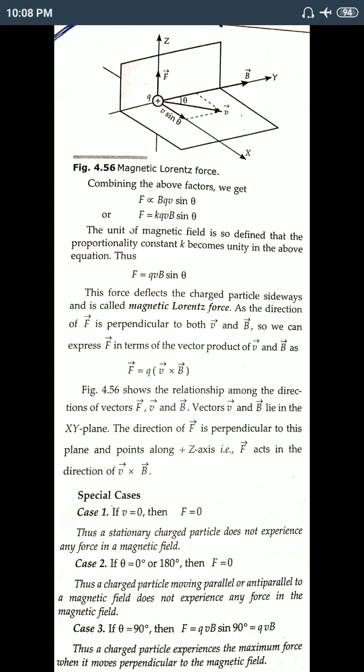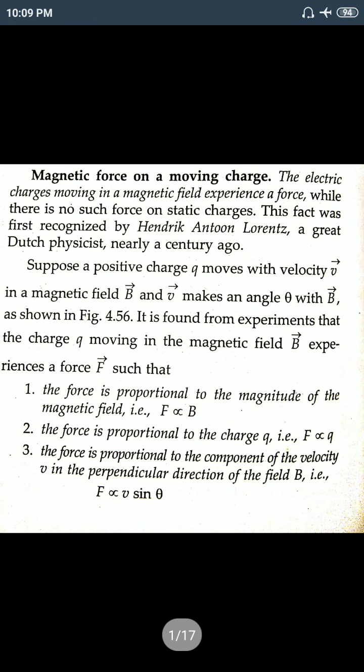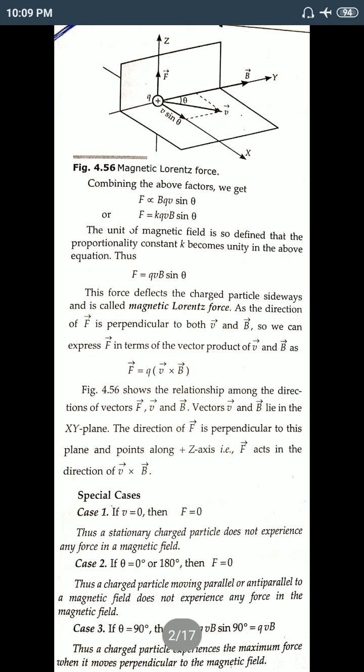Now if we combine these three, F proportional to B, F proportional to q, and F proportional to v sin theta, then we get F proportional to B q v sin theta. Now, to use an equal sign, we have to multiply with a constant k, so we can write F equals k B q v sin theta.